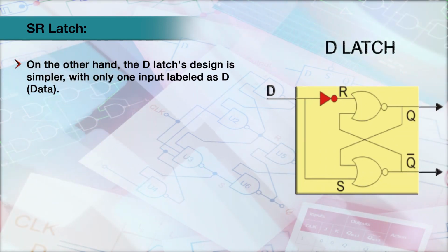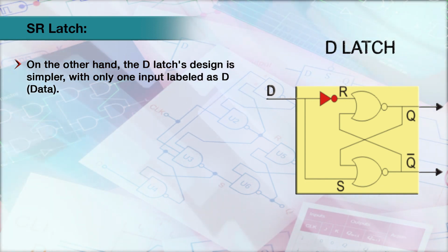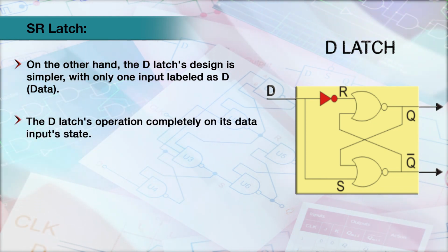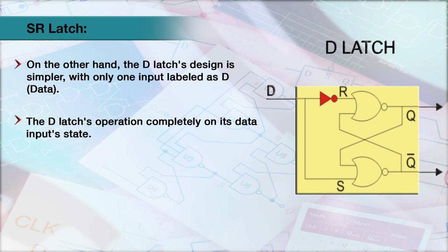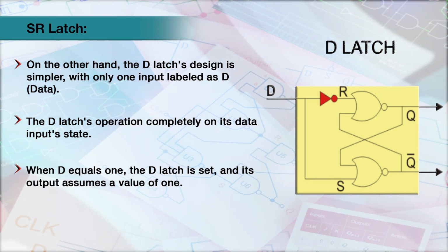On the other hand, the D latch design is simpler, with only one input labeled D for data. The D latch operation depends completely on its data input state. When D equals 1, the D latch is set and its output assumes a value of 1.